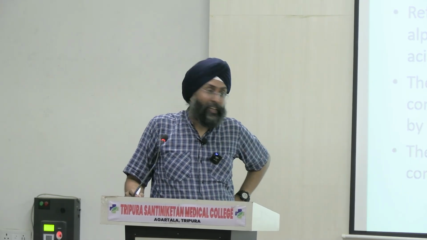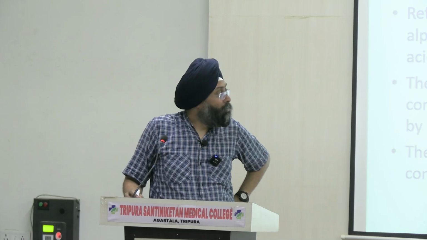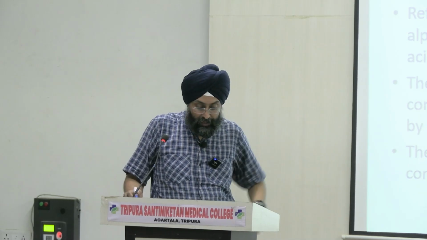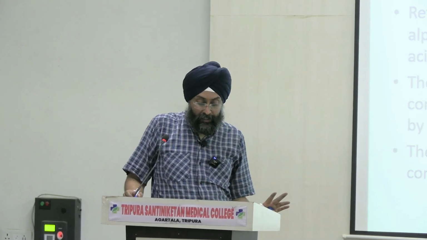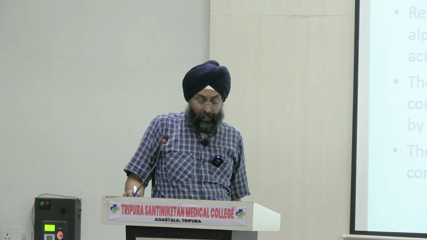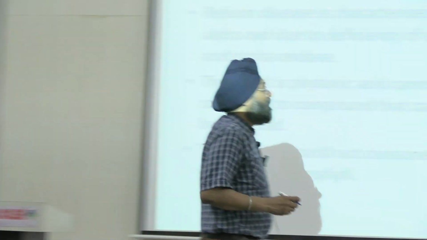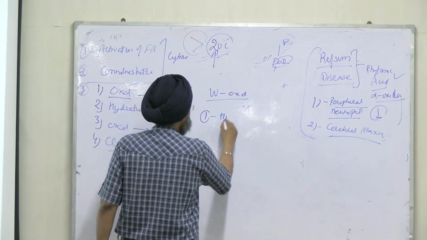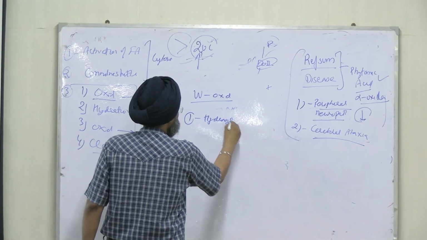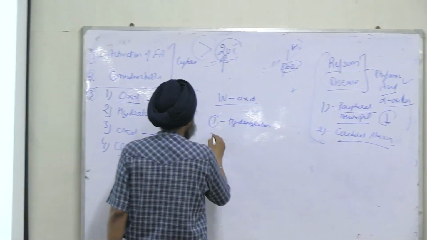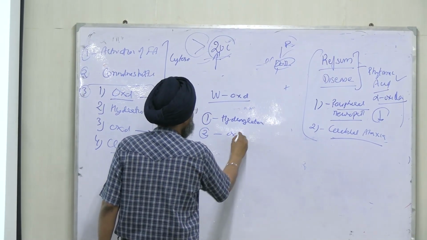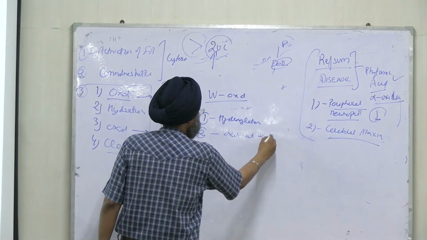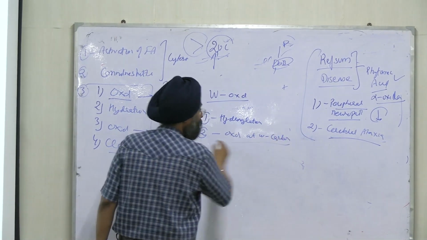Now, beta oxidation occurs at the beta carbon, alpha oxidation at the alpha carbon, and omega oxidation at the omega carbon. It is a minor pathway, and it involves hydroxylation followed by oxidation at the omega carbon. There are two steps: first is hydroxylation, and then oxidation at the omega carbon. Just simple.